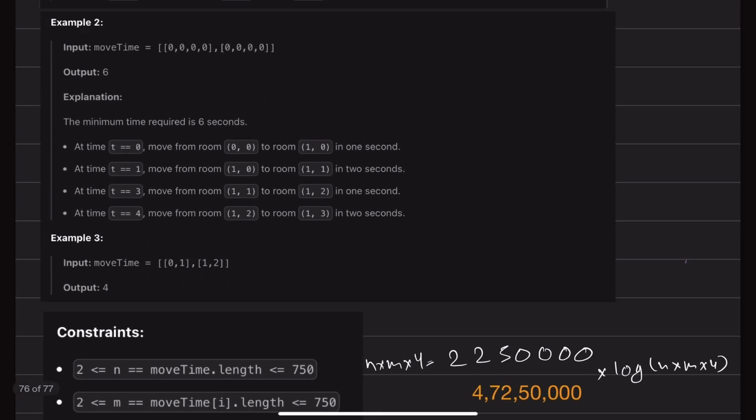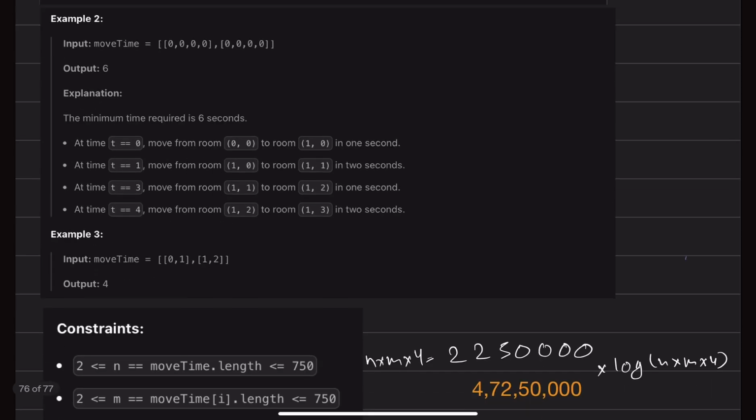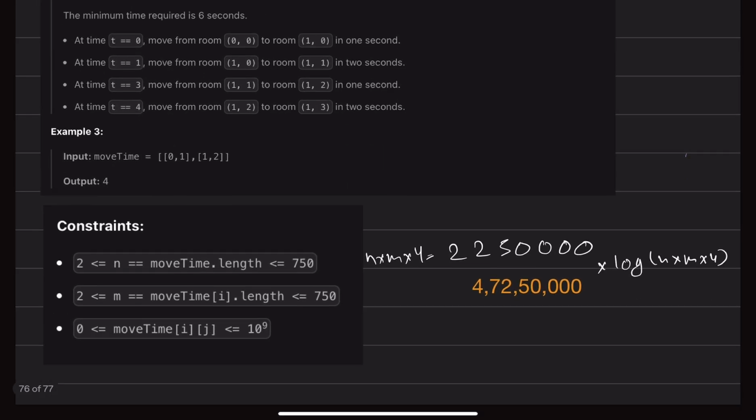Simply, you can also go through the other examples, and the answer for them is generated in a similar way. So as I previously told you, we can solve this with Dijkstra. So what's the time complexity of Dijkstra? It's v plus e log v. So if you take the total number of edges in this v plus e, if you just consider this e, what can be at most the number of edges? So n cross m into 4 will be the number of edges. Each cell in the grid can have at most 4 neighbors. So that value will be there.